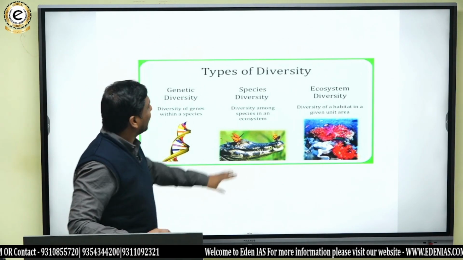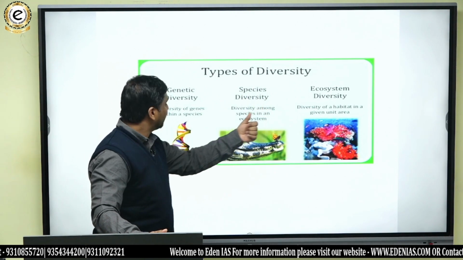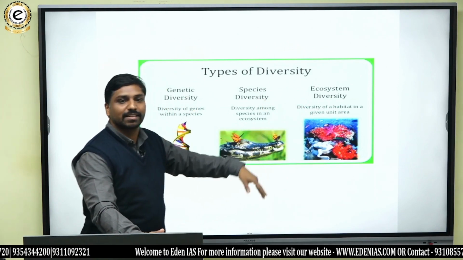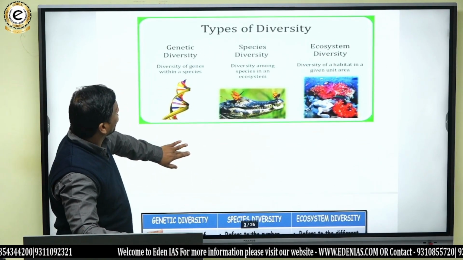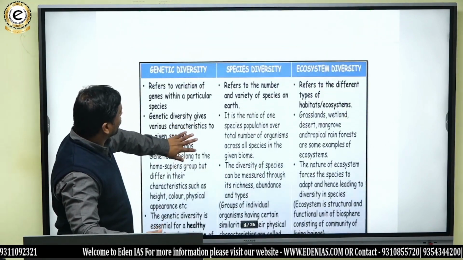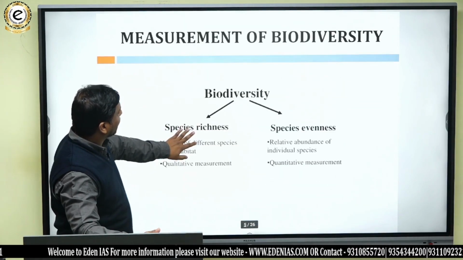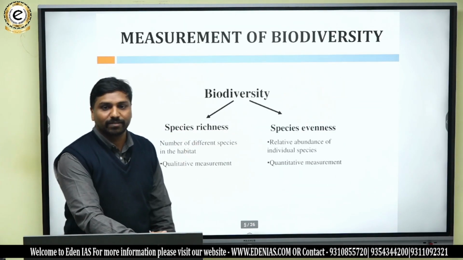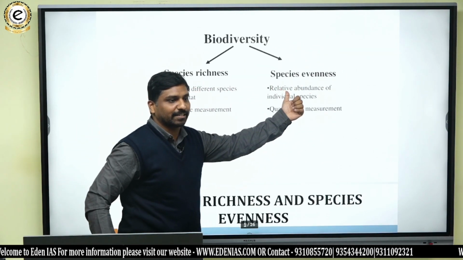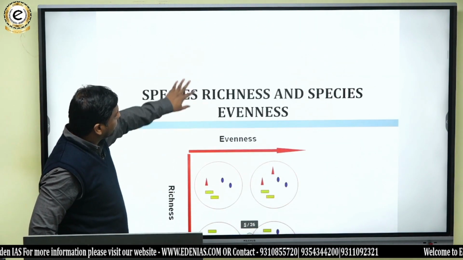So we saw the types of diversity, the levels of diversity, that is genetic diversity, species diversity, and ecosystem diversity. These are 3 levels. So this is what the different types are. Then we saw measurement of biodiversity, where we saw species richness and species evenness.